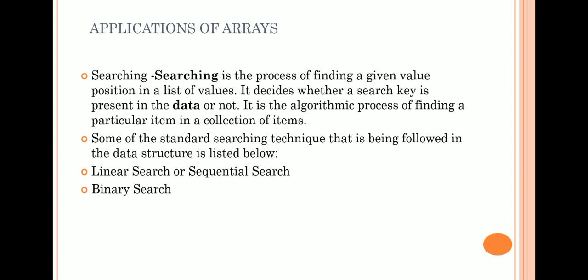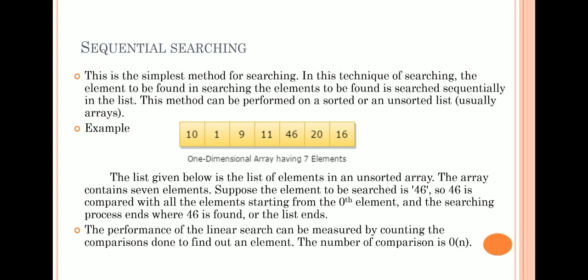There are some searching techniques available, which are linear search and binary search. Linear search is also called sequential search, and the other technique for searching is binary search. So first we discuss sequential searching. What is sequential searching? It is the simplest method for searching. In this technique of searching, the element to be found is searched sequentially in the list.